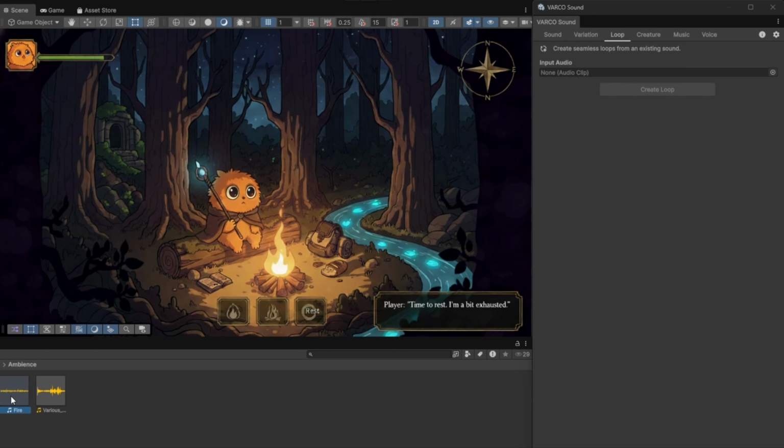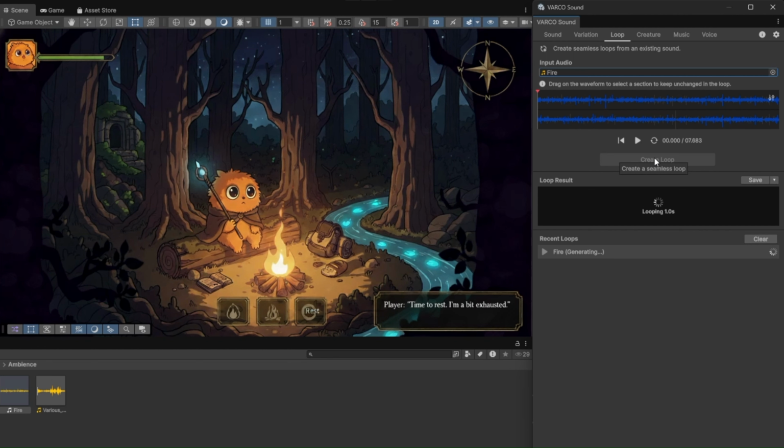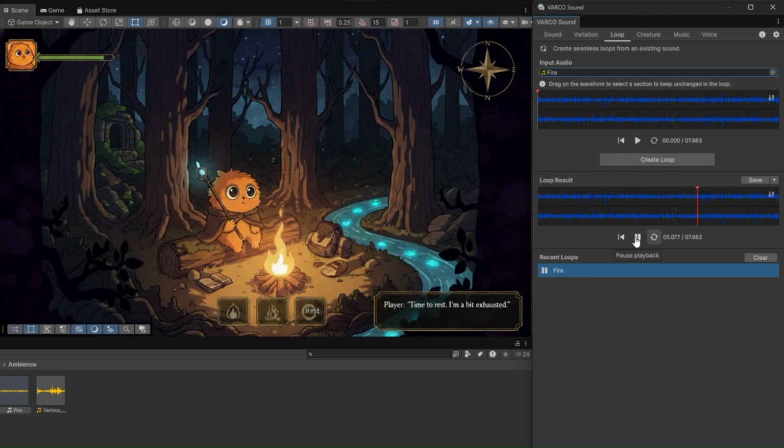Need endless background sound? Drop your sound, click once. Make seamless loop, no edits.